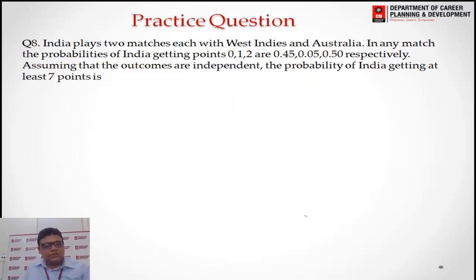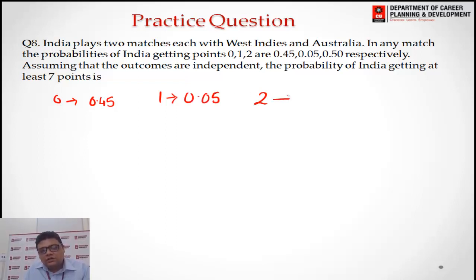Last question of today's video. India plays 2 matches each with West Indies and Australia: 2 matches with West Indies, 2 matches with Australia. In any match, India gets 0, 1, or 2 points. For 0 points the probability is 0.45, for 1 point the probability is 0.05, and for 2 points the probability is 0.50.